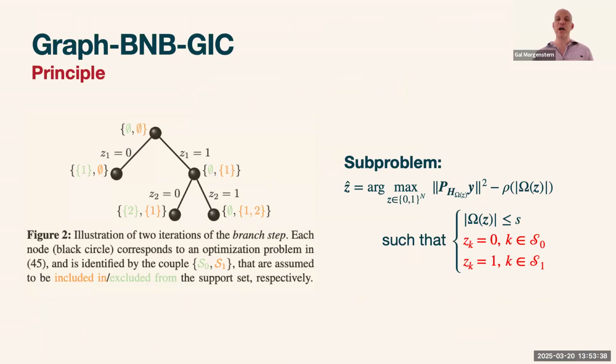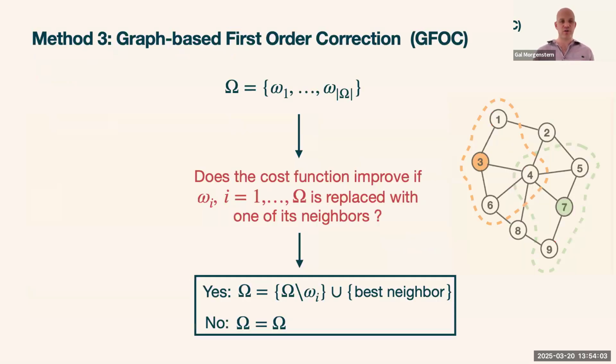The difference between our method and basic branch and bound is that we use all the analysis we had. We use this in how we define the upper bound, and we use this in how we choose which node in the decision tree to split. In addition, we use this to define how to split it, which index to define as 1 and 0. And if you want further information, you can go to our article.